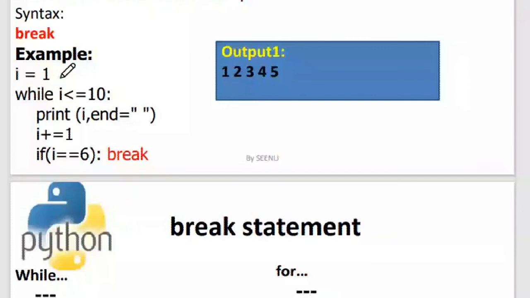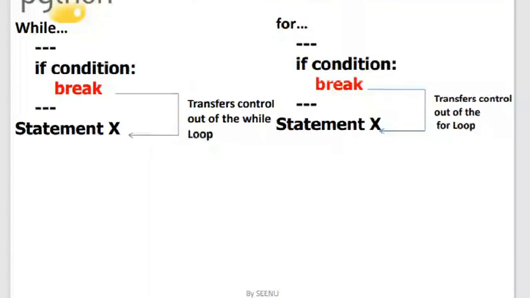Okay, so this is the purpose of the break statement, which is very, very helpful. For example, in the previous case, you were checking whether the given number is prime or not. In that case, you have to check the numbers from 2 to n minus 1. If the number divides, it means it's not a prime number.